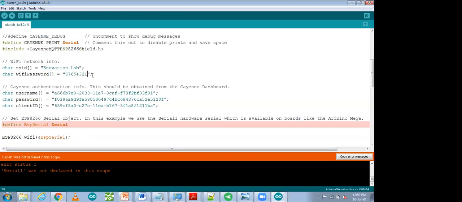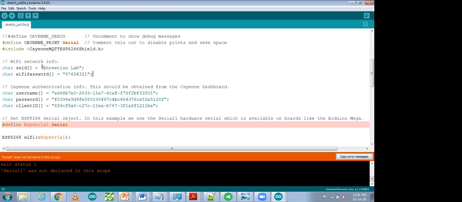Okay, that I did. So I made three changes. Till now I have changed only three things over here. First one, I have written my SSID name, my hotspot name, my Wi-Fi name. With the help of that, the Arduino Wi-Fi module connects with my Wi-Fi. Then only it will send data. This one is my hotspot name. This one is my hotspot password. If there is an available Wi-Fi network, you can use that also, and you have to define its password.